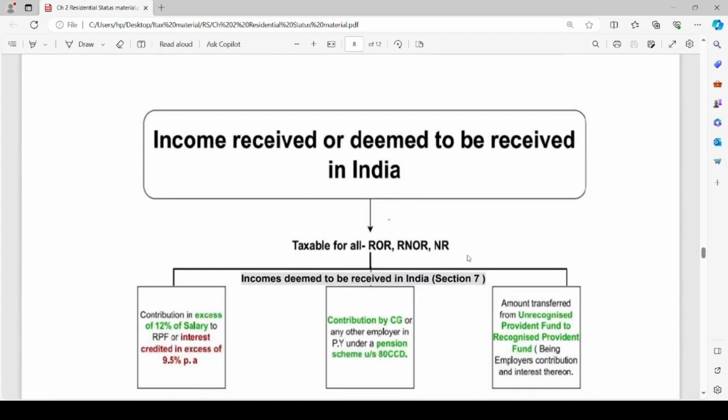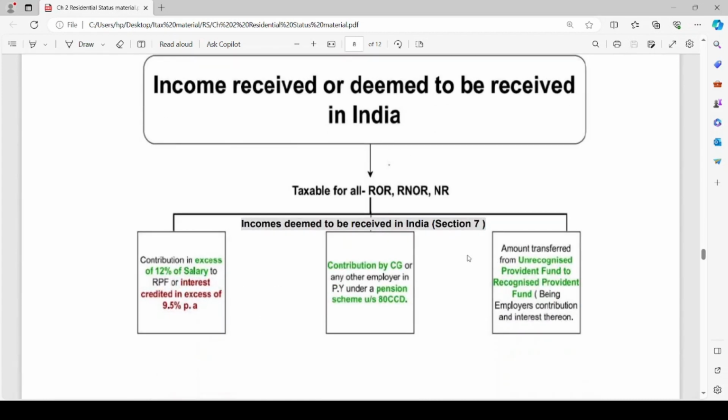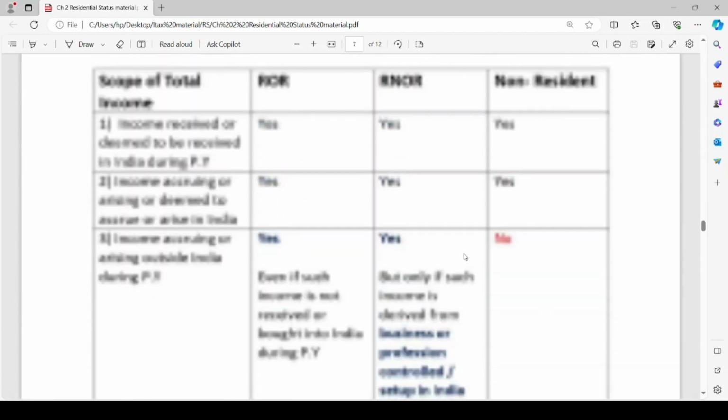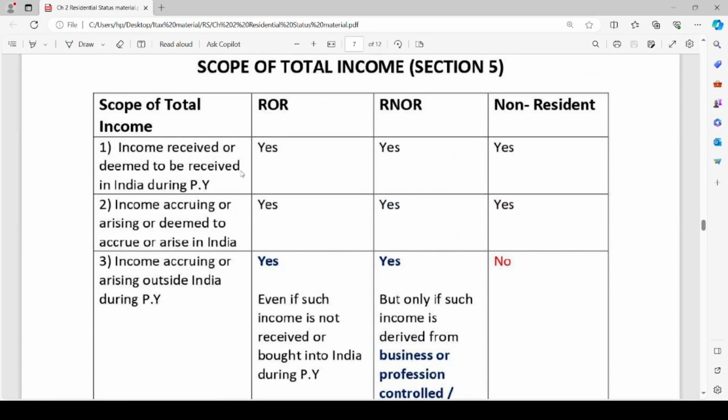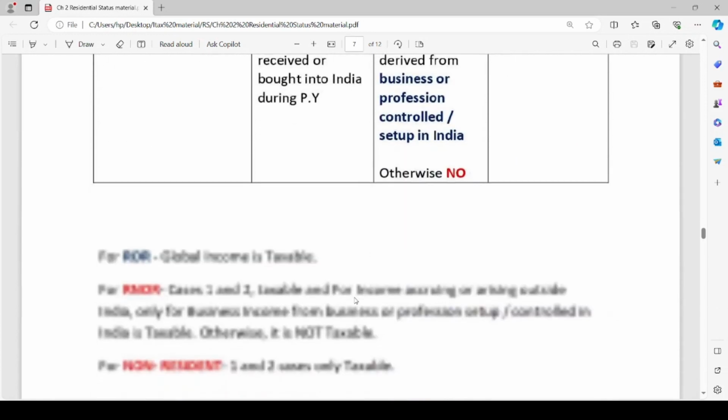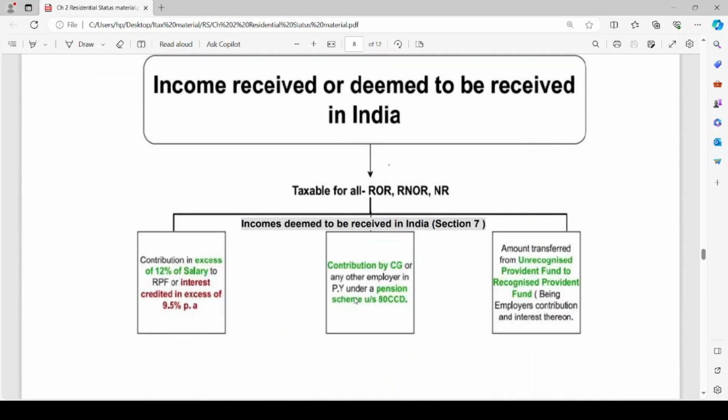Coming to the next topic, that is income received or deemed to be received in India. We have discussed the first area, that is income received or deemed to be received in India during the previous year. It is taxable for all ROR, RNOR, NR, irrespective of the place of accrual of such income and irrespective of residential status of the individual. Incomes which are received or deemed to be received in India are taxable.